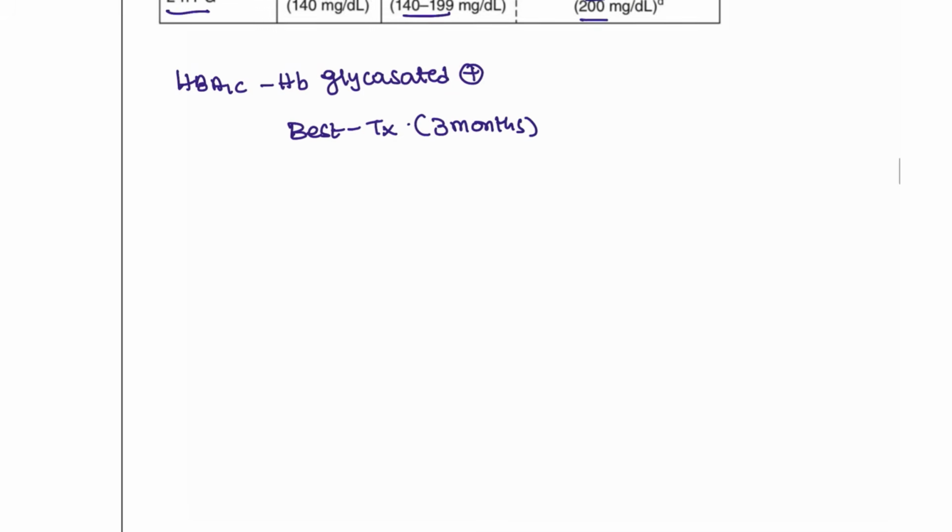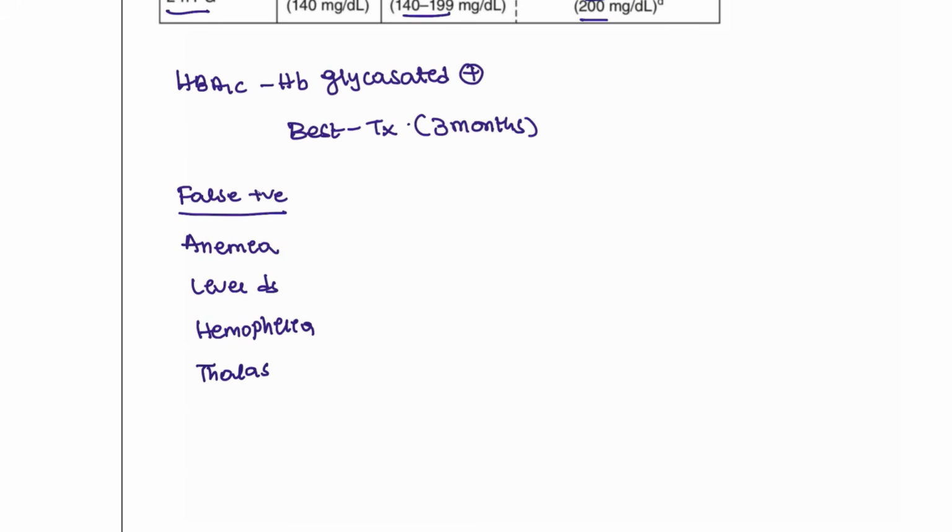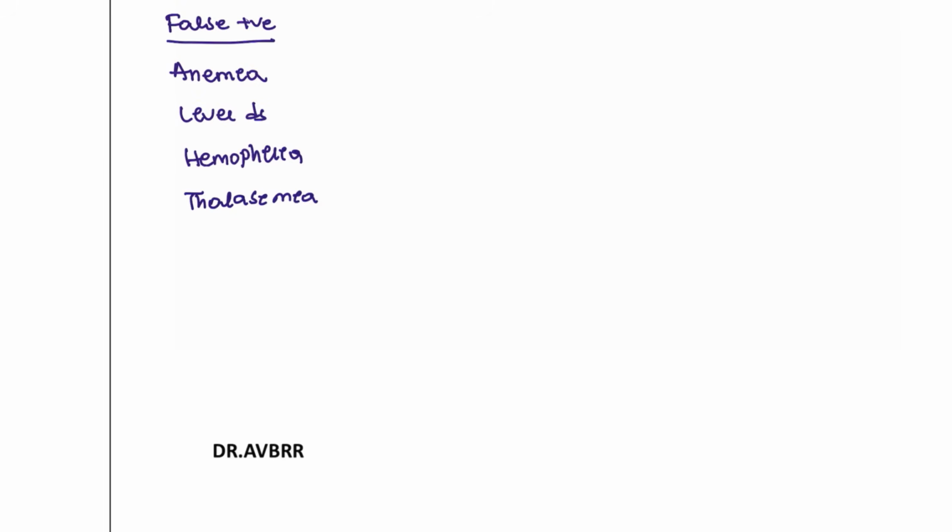But sometimes this glycosylated hemoglobin can give us a false positive, especially in patients who are suffering from anemia, liver disease, hemophilias and thalassemias. In all these conditions we may get false positive results.